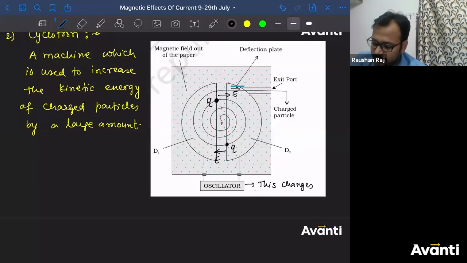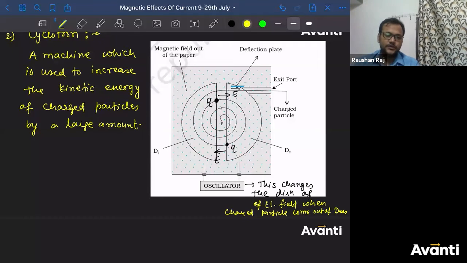This changes the direction of electric field when charged particle is out of D's. ठीक है, तो ये प्लीज इसको याद रखना.